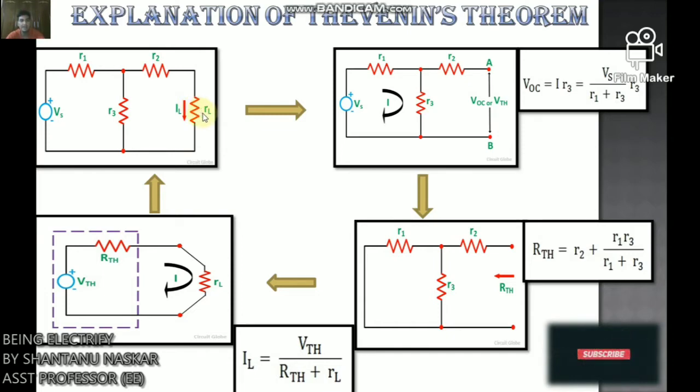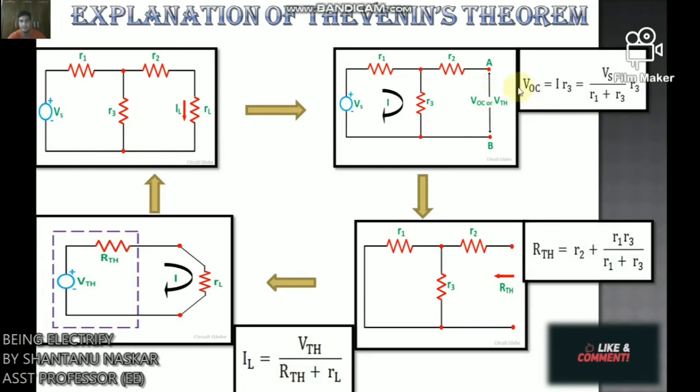In order to find the equivalent voltage source, RL is removed from the circuit as shown in the figure. We have removed the RL load resistance, and VOC or VTH has to be calculated. This is the open circuit voltage or Thevenin's voltage.